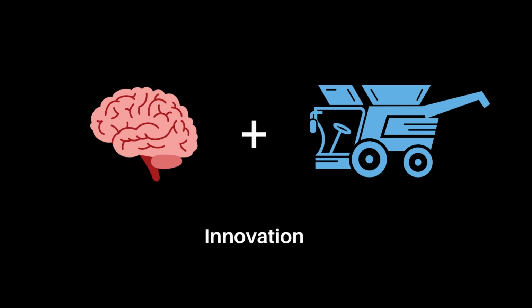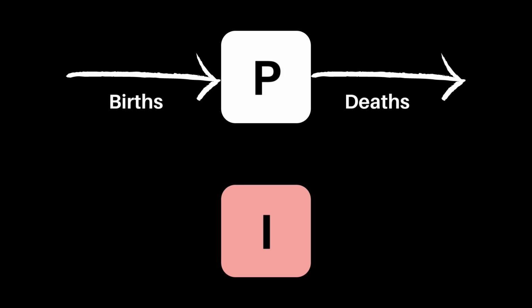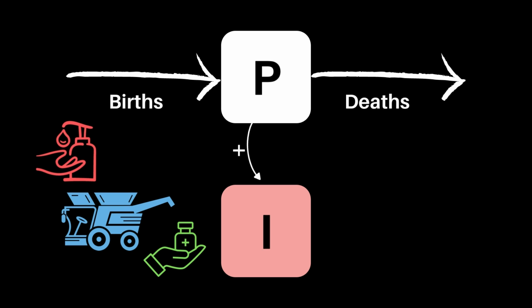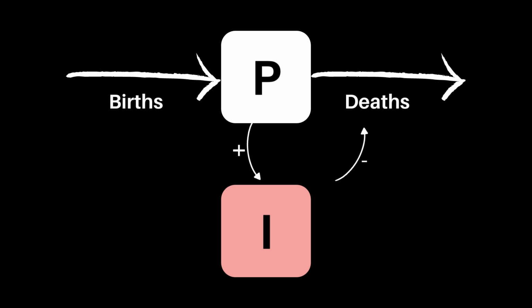In this example, I'll call it innovation. We can add innovation to our system's diagram. The more people there are, the more opportunity for new ideas and innovation, called complex adaptation. This allows the invention of machines to manage the land better, modern medicine, and public health techniques. These reduce the number of deaths. As the death rates are reduced, there are more people, and more people allow for more innovation, creating a positive feedback loop, which we can see here.